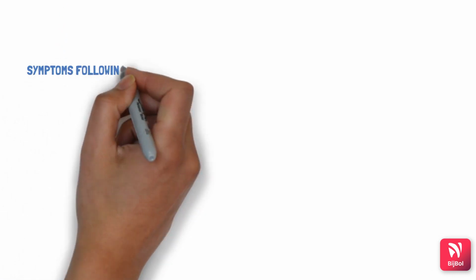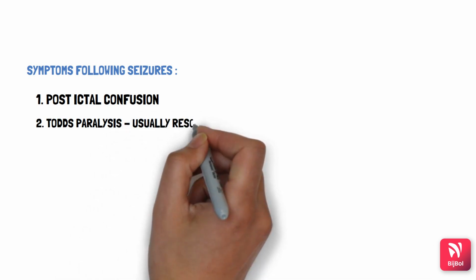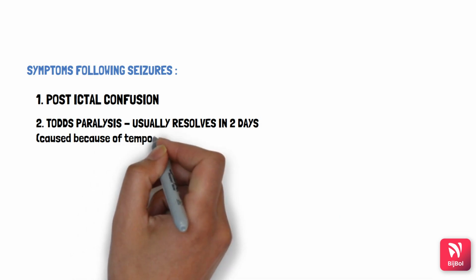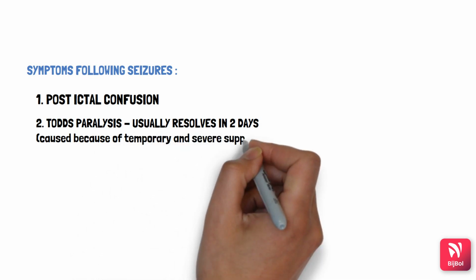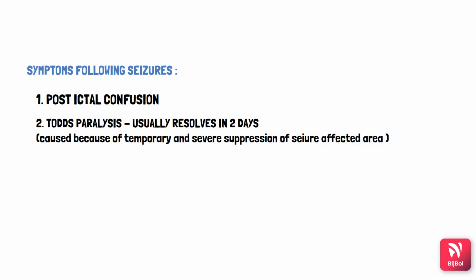Sometimes patients experience some symptoms following seizures like post-ictal confusion. What is post-ictal confusion? That means after-seizure confusion. Also, patients might experience paralysis in arms or legs, usually limited to one side of the body, and this is known as Todd's paralysis and can last for quite a while and usually subsides by itself after 2 days. It is thought to be caused because of temporary and severe suppression of the seizure-affected area in the brain.